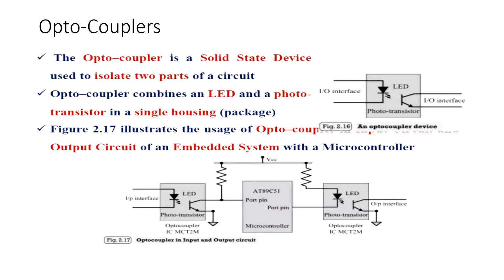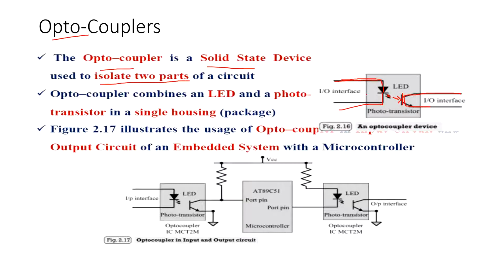Then the next component that we are going to use is an optocoupler. So what is an optocoupler? An optocoupler is a solid state device used to isolate two parts of a circuit, right? The example shown here is an IO interface. Here you have an LED and a phototransistor. What do you mean by phototransistor? A transistor which gets activated when light falls on it. Whenever current flows, the LED glows, and when the light generated falls on the transistor, the transistor starts operating.